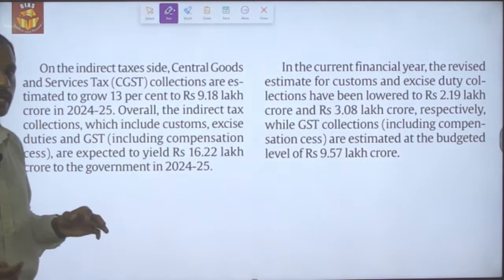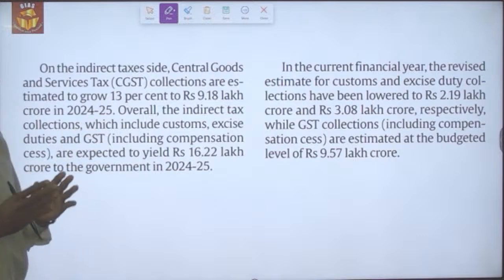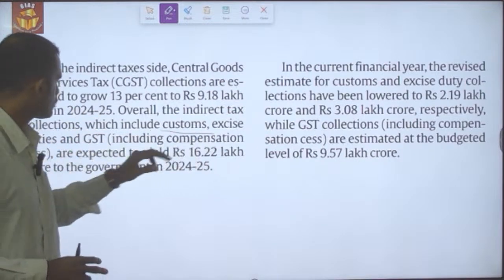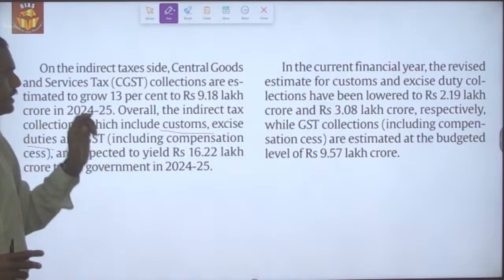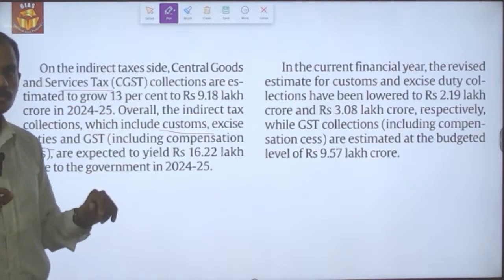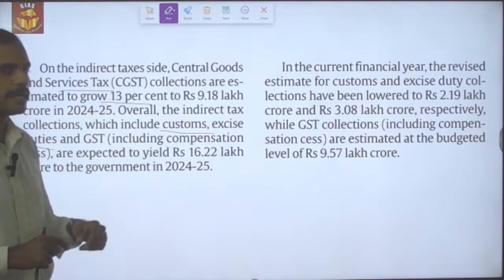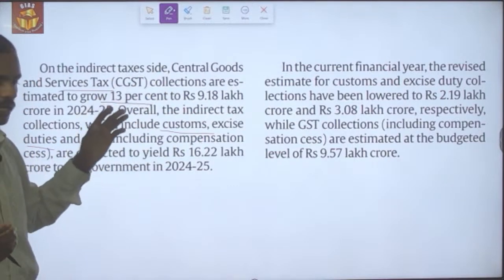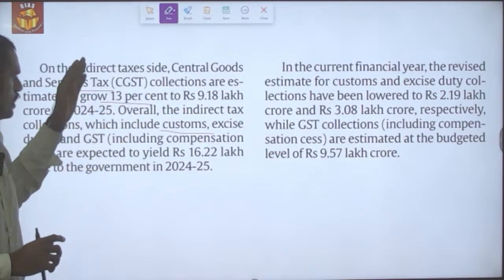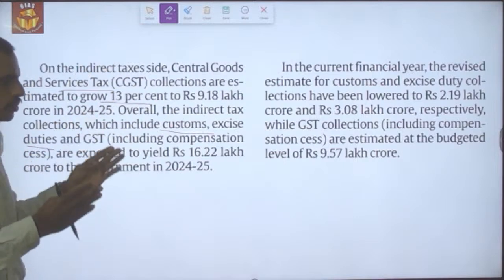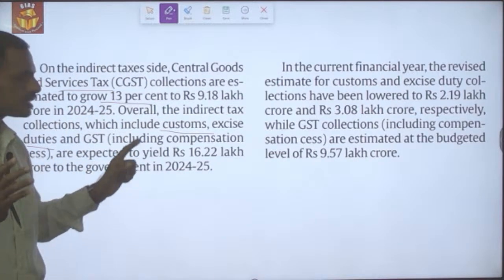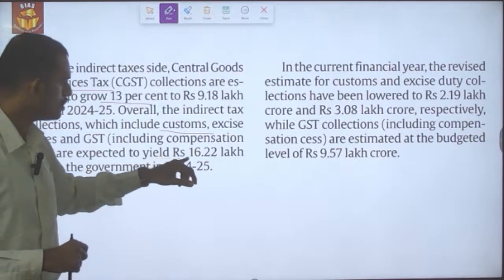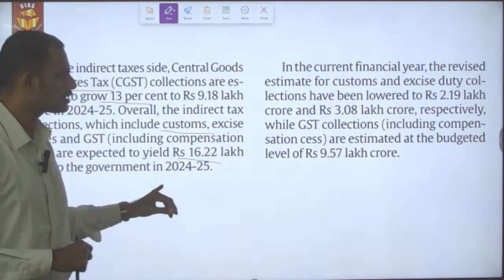In terms of indirect tax collection, it is not only GST but also the customs as well as the excise duties. GST is expected to increase by 13 percent to 9.18 lakh crore for the next financial year. And indirect tax collection, which includes GST plus customs as well as excise duty, is also expected to rise to 16.22 lakh crore for the next financial year.